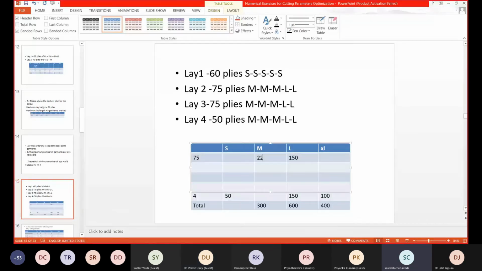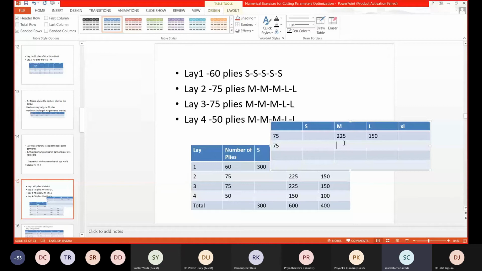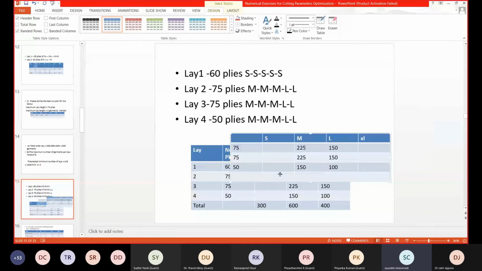Now from my order quantity, I will subtract the quantity of medium that was cut. Again, I will spread 75 plies because it is the maximum possible. Then I will again cut 225 and then 150. Then I will see that my quantity left to be cut is only 100 and 150. That's why I'm spreading 50 plies, because this much quantity is left. We just make a calculation of how much is left, and based on this we can do it. I hope I answered your question. Yes, sir. Thank you, sir.